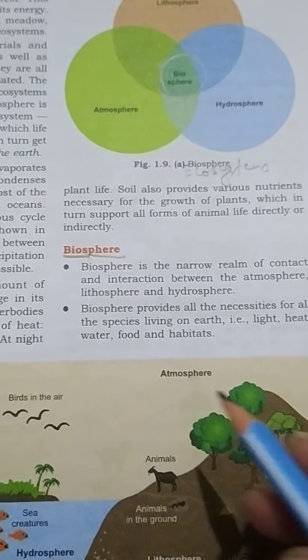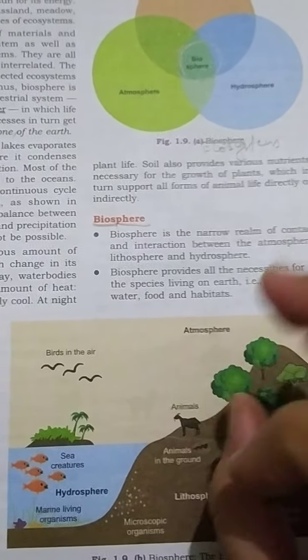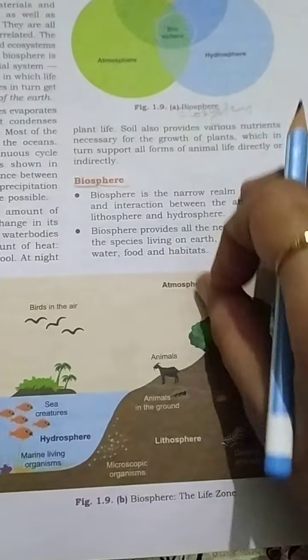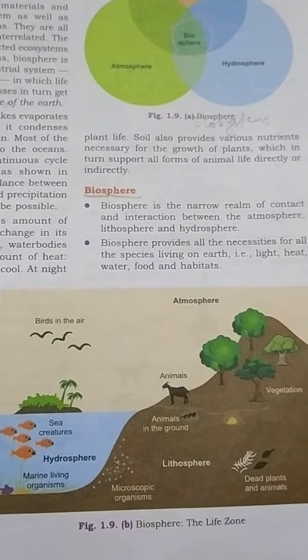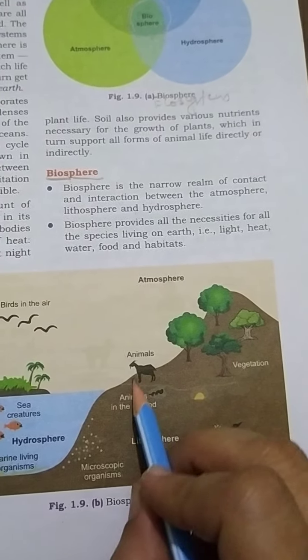The biosphere provides all the necessities for the species living on the earth: light, heat, water, food, and habitats. Whatever is the requirement of different species, it is all provided by the biosphere, so it is known as the life zone.